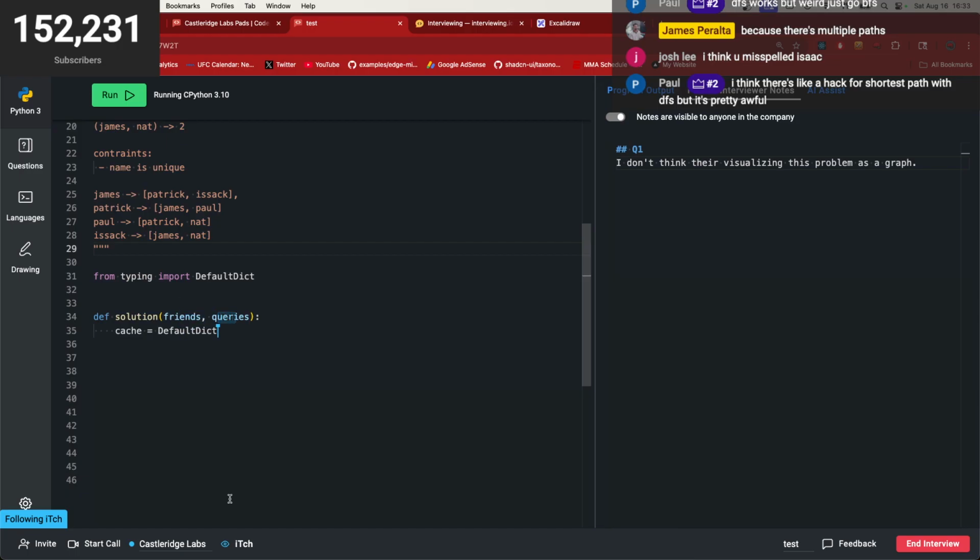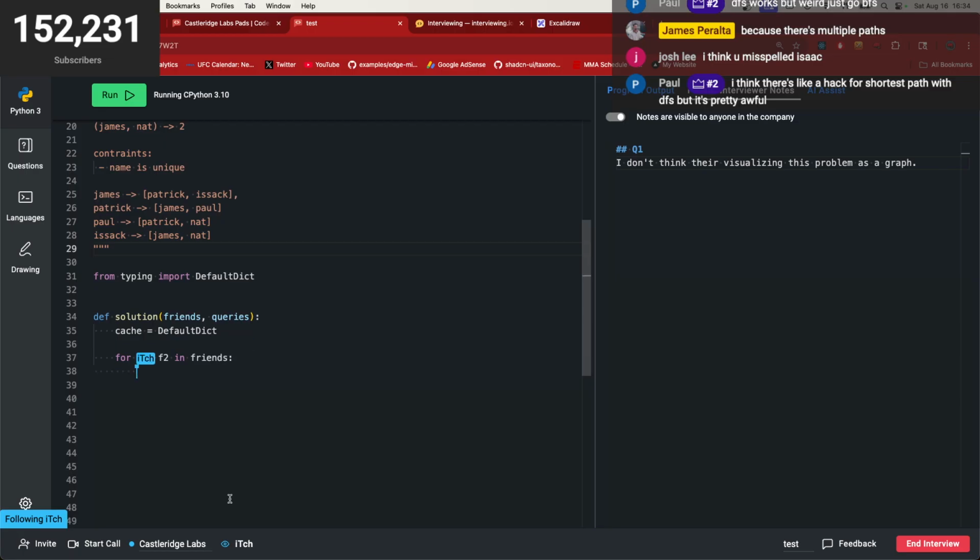Now I want to iterate through friends. So for friend in friends. Actually, we could do this instead: friend one and friend two.